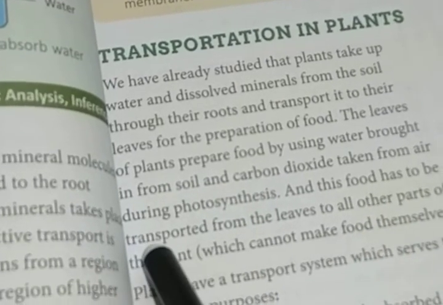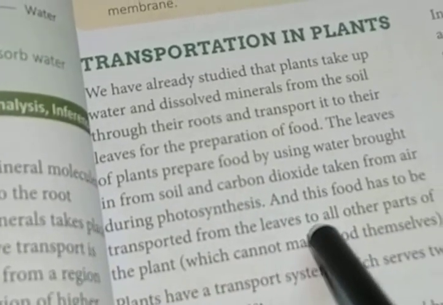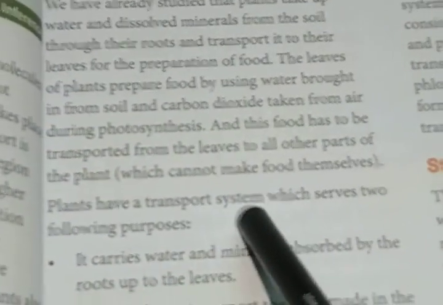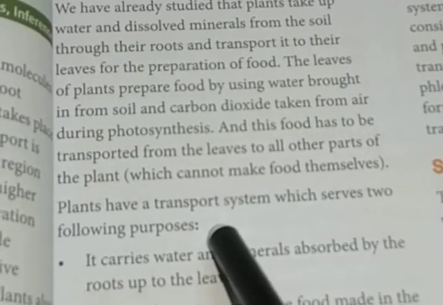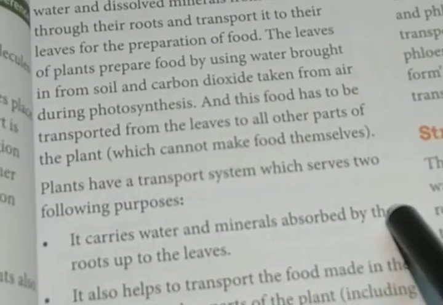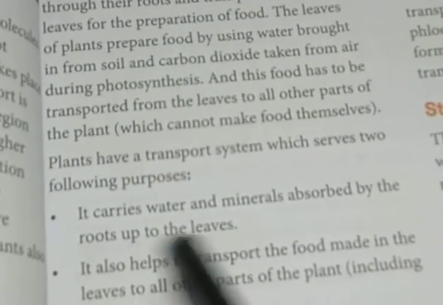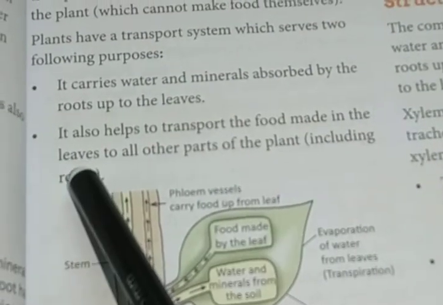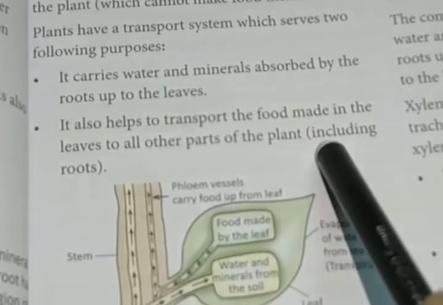And this food has to be transported from the leaves to all other parts of the plant. Plants have a transport system which serves two purposes. It carries water and minerals absorbed by the root up to the leaves, and it also helps to transport the food made in the leaves to all other parts of the plant.